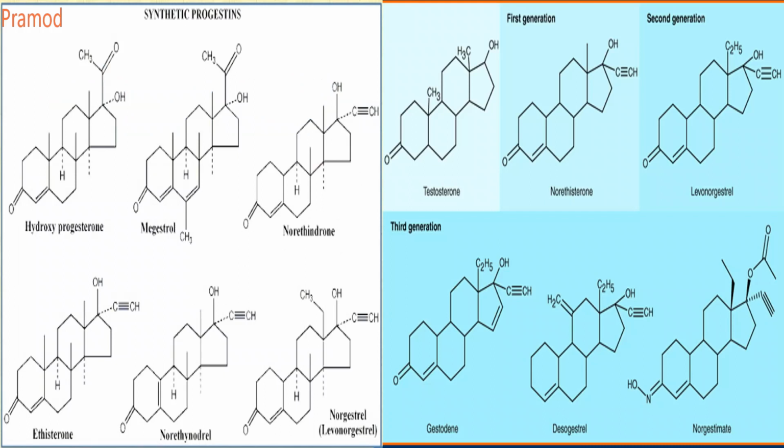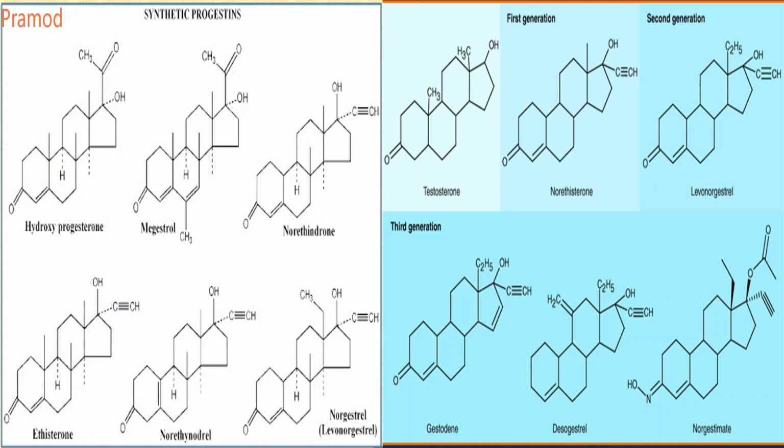Hydroxyprogesterone contains an OH at the 17 alpha position. Then megestrol: what is megestrol? Megestrol contains an extra methyl at the 6th position and a double bond between the 6th and 7th, and the rest is the same as hydroxyprogesterone.